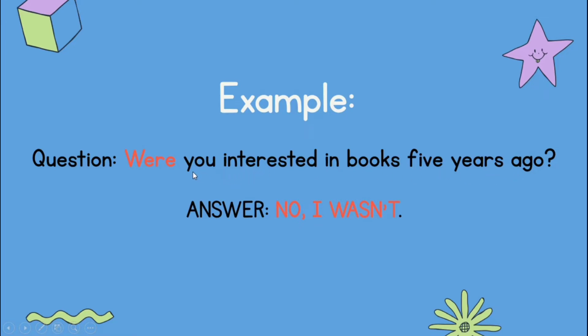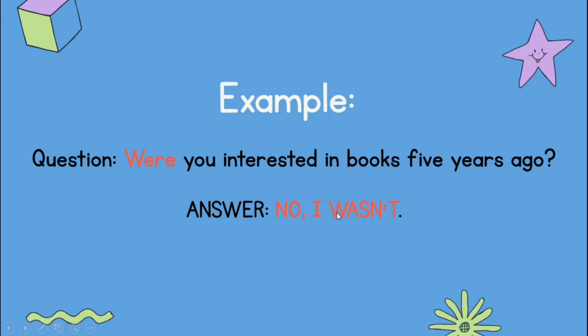As you can see, the subject is you. So you is the pronoun. You need to use were. If you still remember you, we, they, we need to use were. So you need to put, were you interested in books 5 years ago? So the answer is no, I was not.